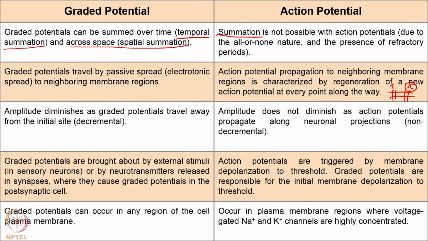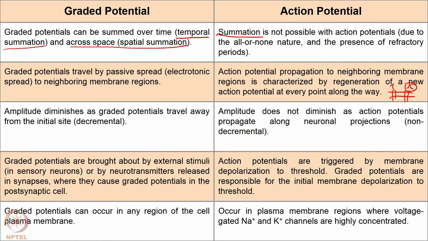So, this we saw, right. At each point in time and at each point in the space, or at each voltage gated sodium channel, a new action potential is regenerated, right. Because there is passive spread in graded potentials, amplitude will diminish as the distance increases. This is to be expected because there is diffusion, right.